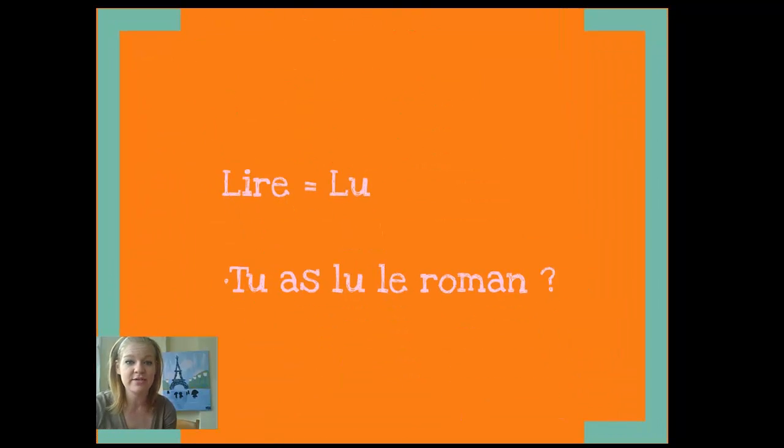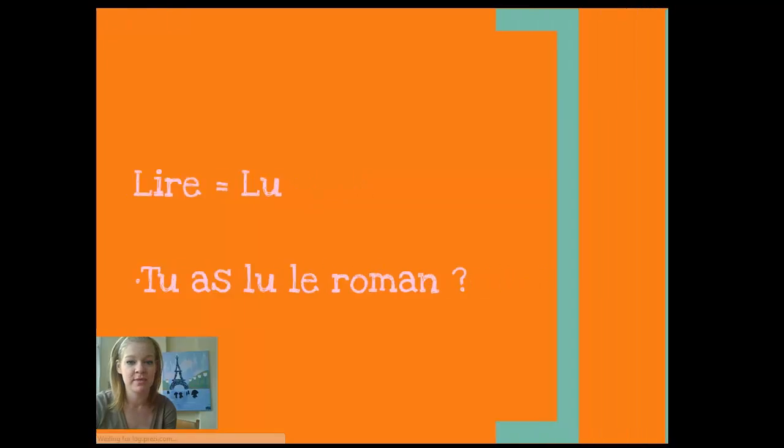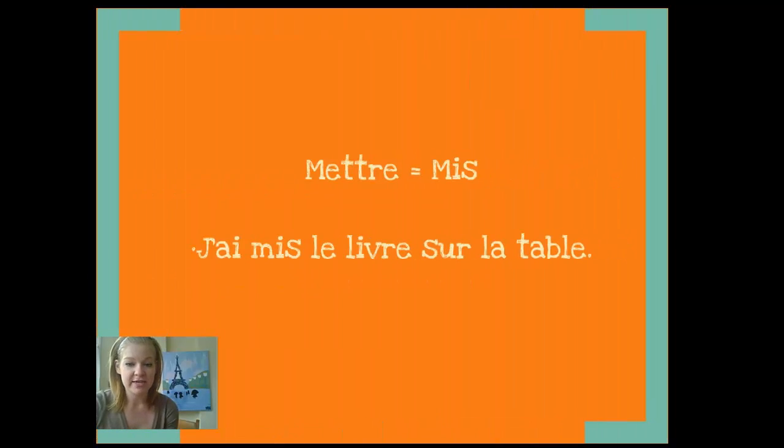We also have lire, which our participe passé is going to be lu. Tu as lu le roman. Did you read the book? As is agreeing with tu. That's our helping verb, our form of avoir, agreeing with tu. And lu stays the same, invariable, like all our other participes passés that we're talking about today.